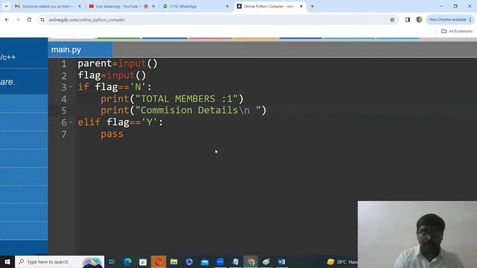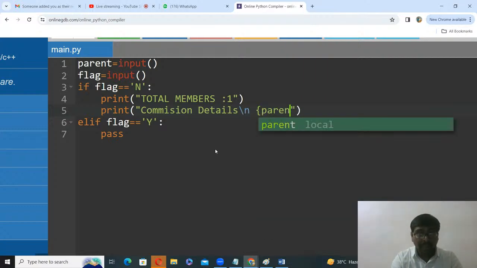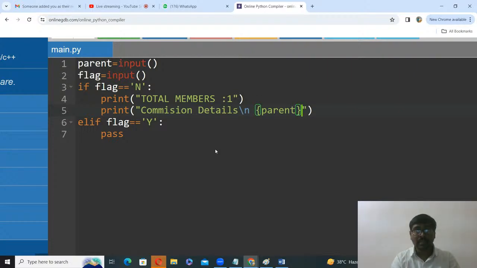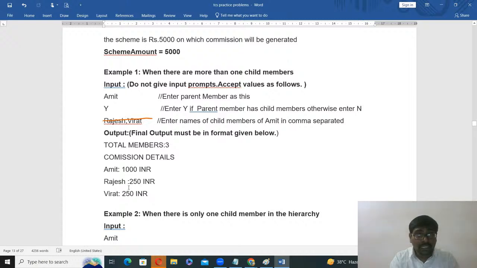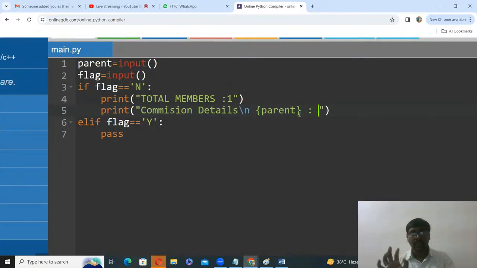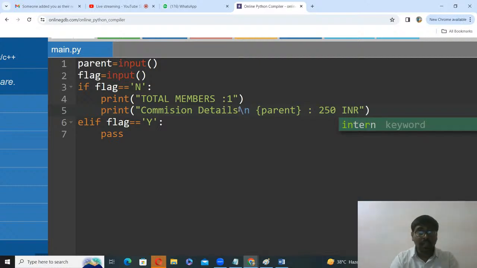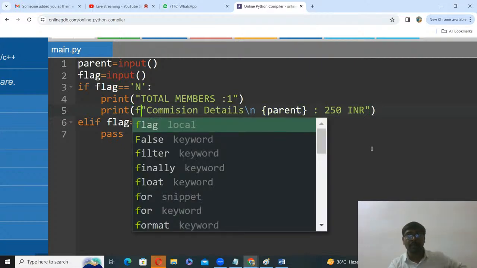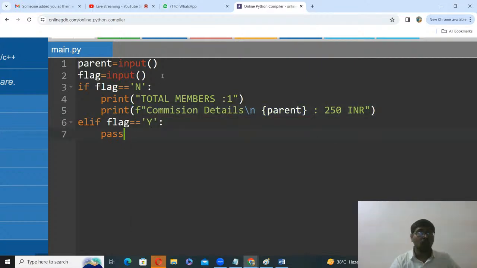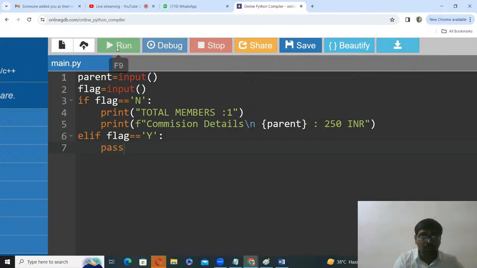Here, parent slash n parent. Now what is the value? Parent colon, the value is also fixed, 250 INR. Here I am using an f string. Now if you have any doubt, execute.